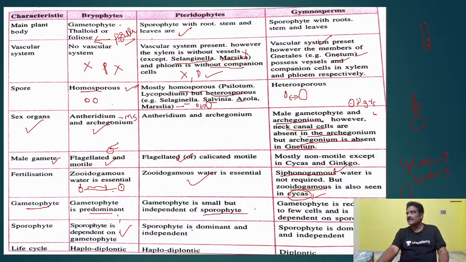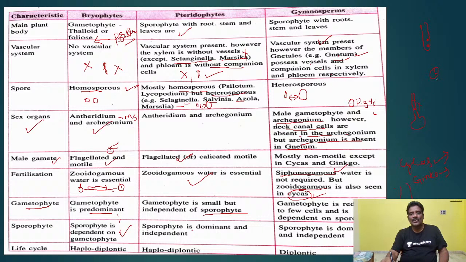Both are independent. And in gymnosperms, the gametophyte is reduced to a few cells and is dependent on the sporophyte. The gametophyte is made up of few cells, reduced. In gymnosperms the gametophyte is nothing but the pollen grain, the male gametophyte. That point you have to understand.